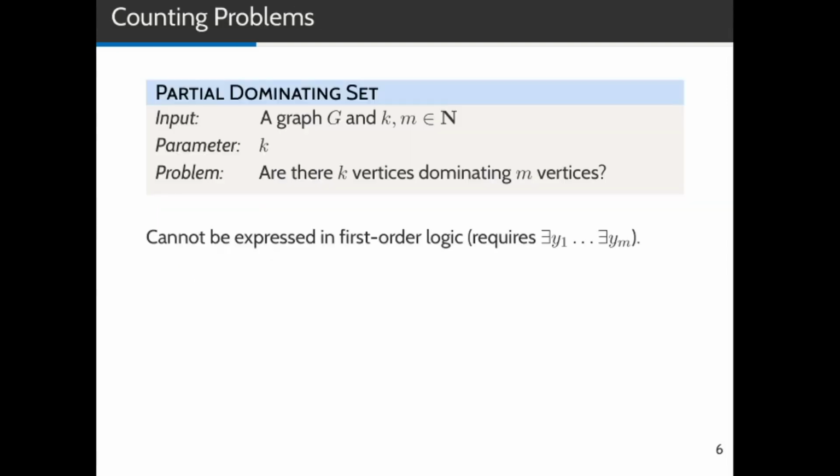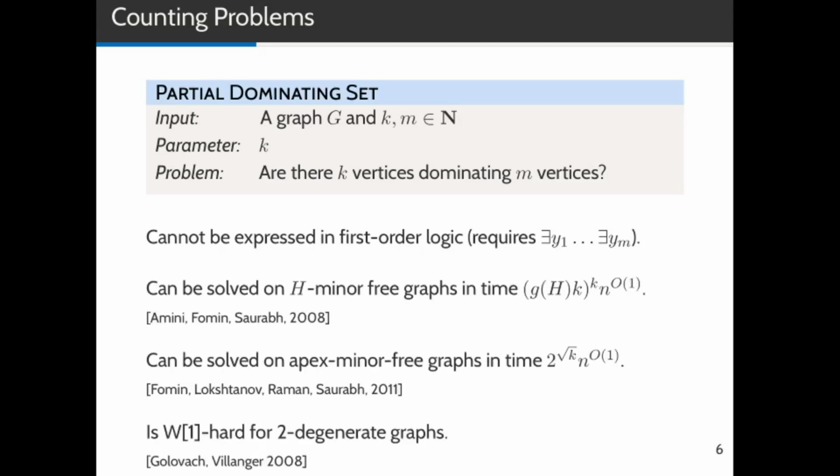Okay, so with all the basics in place, let's continue with the results of this paper. We develop all our ideas using the partial dominating set problem. The input to this problem is a graph and two numbers k and m, and the task is to decide whether there are k vertices which dominate m vertices. This problem cannot be expressed in first-order logic, since we would need m existential quantifiers, but m is generally assumed to be unbounded. However, on h-minor free graphs or apex minor free graphs, the problem is still solvable in FPT time.